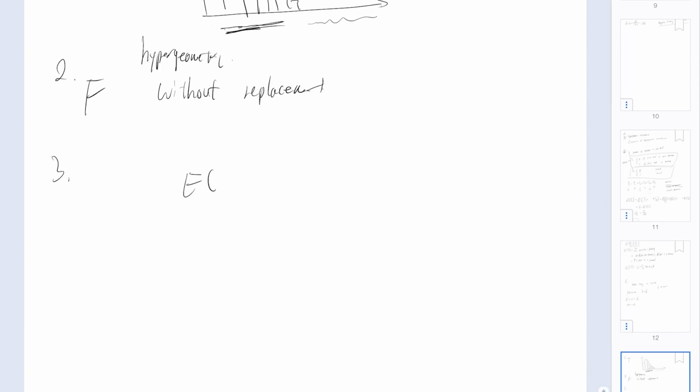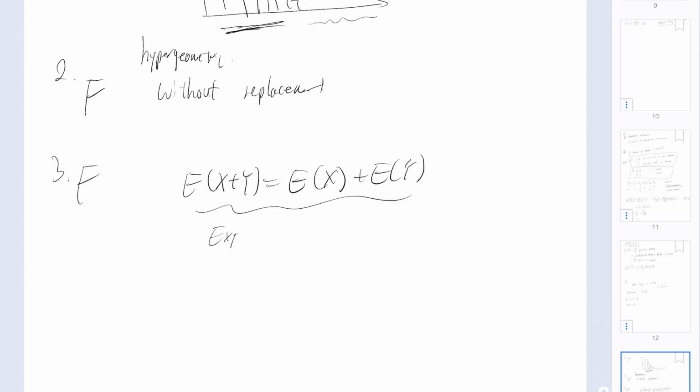And for problem 3, the formula of expectation of X plus Y is equal to expectation of X plus expectation of Y only works when X, Y are independent. That is false. It works at any time because the expectation follows linear transformation or linear operation.